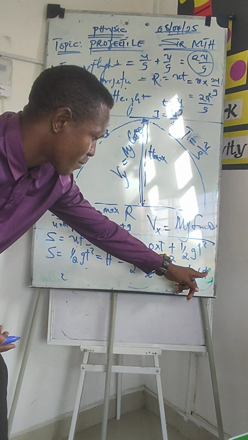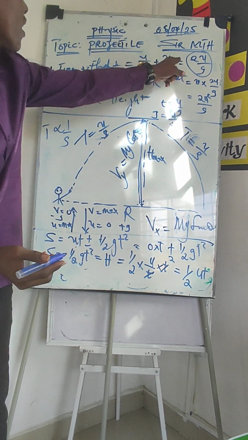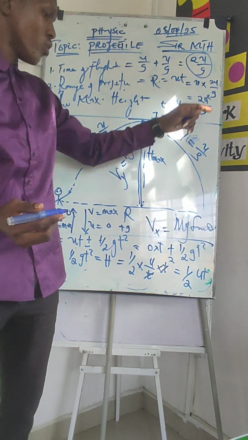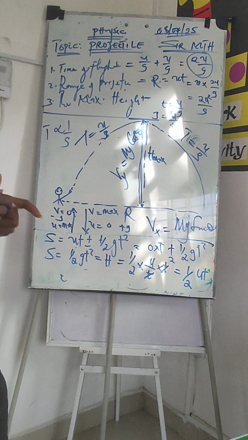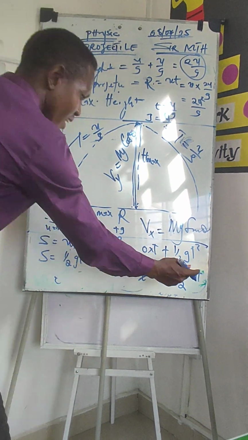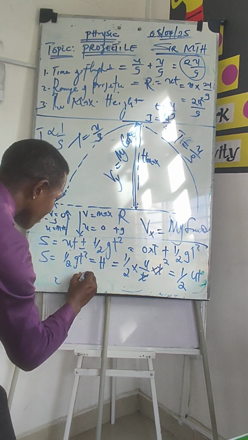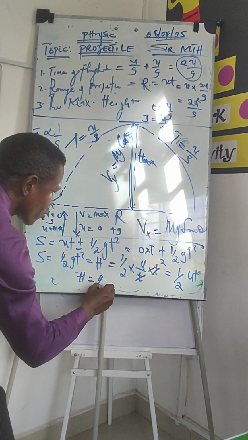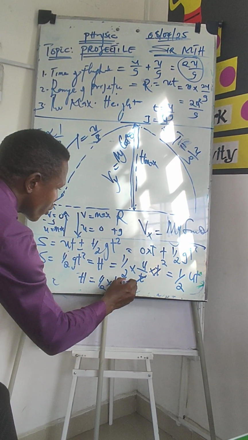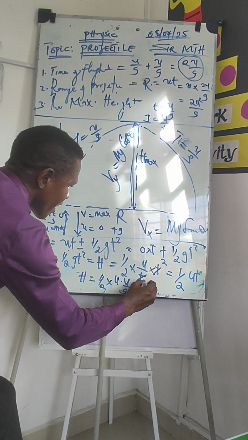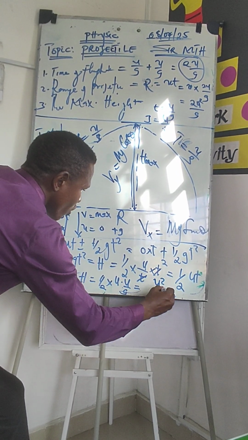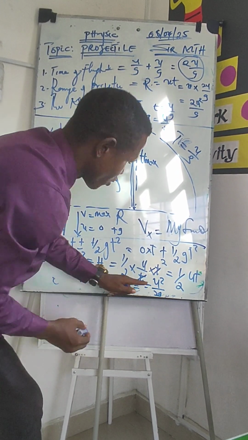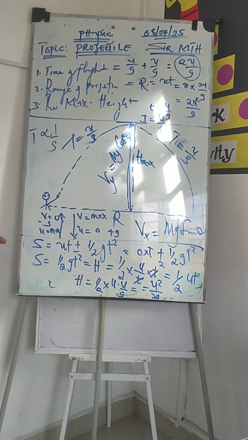What is my t here? My t from here is u over g. So bring it here. We are having, finally, my height is equal to 1 over 2 times u, dot u over g. So we have it as u squared over 2g. That's the final resolution for this.